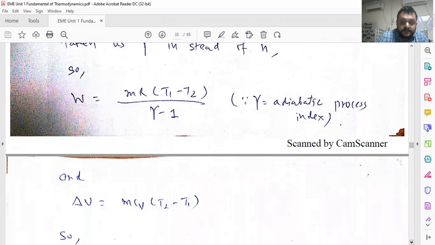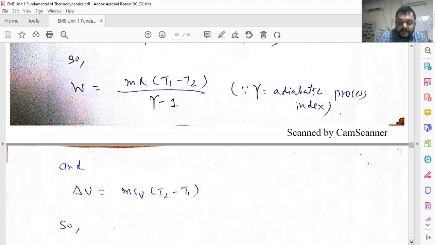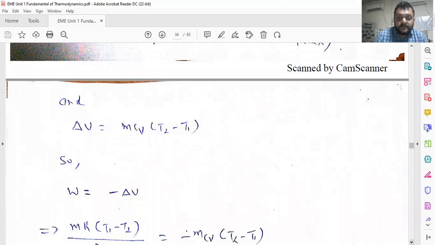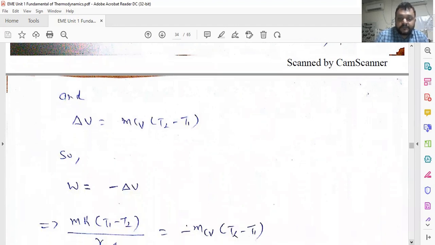And delta U is equal to mCv (T2 minus T1), as specific heat capacity at constant volume is a function of internal energy. Delta U is equal to mCv (T2 minus T1), or Cv is equal to delta U by delta T. That we have already derived just today. And W is equal to minus delta U for the adiabatic process.